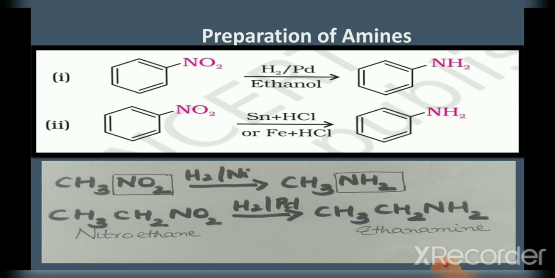In this reaction, reduction using iron and hydrochloric acid is preferred. This is because you know that when iron reacts with hydrochloric acid, ferrous chloride FeCl2 and hydrogen will be produced. This ferrous chloride formed will get hydrolyzed to form hydrochloric acid. Thus, more hydrochloric acid will be now available. Thus, only a small amount of hydrochloric acid will be required to initiate the reaction.